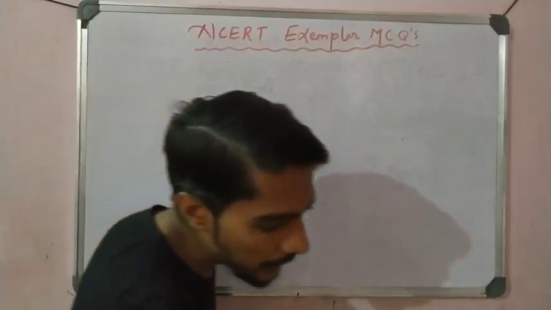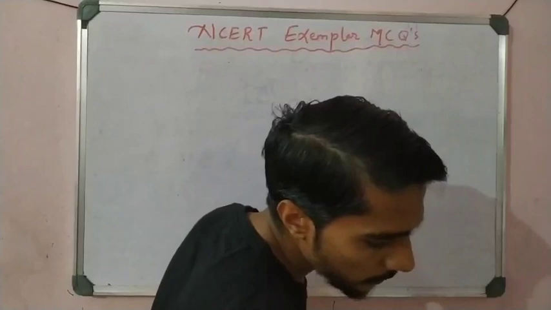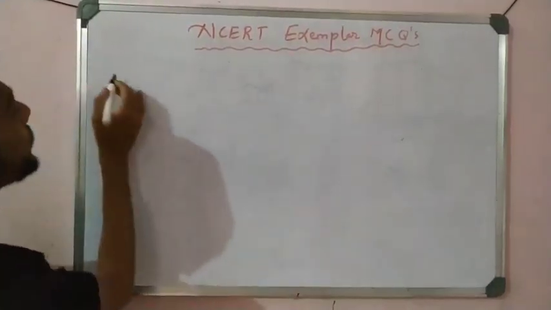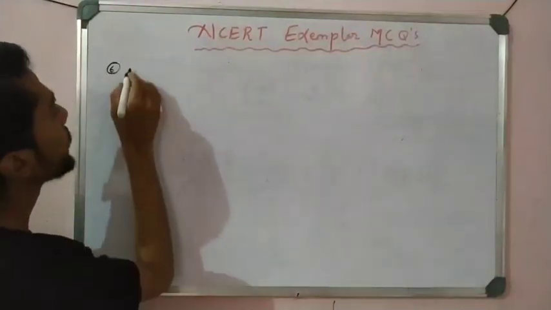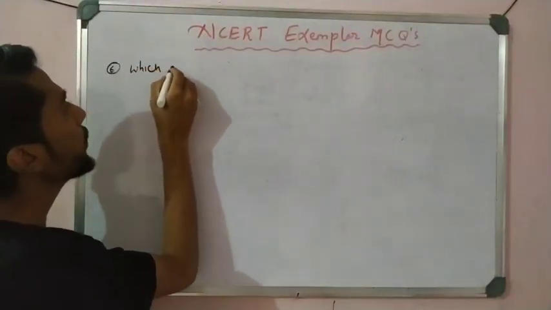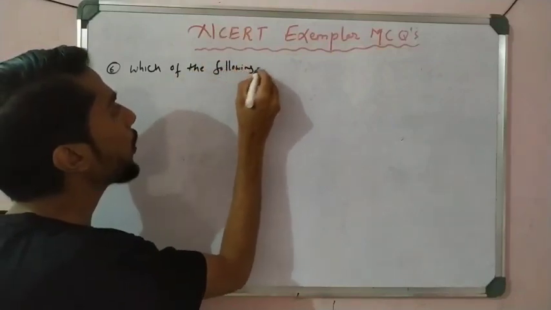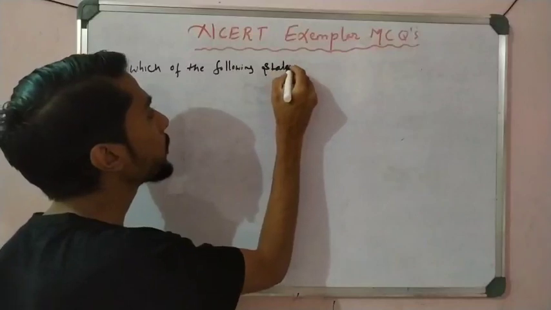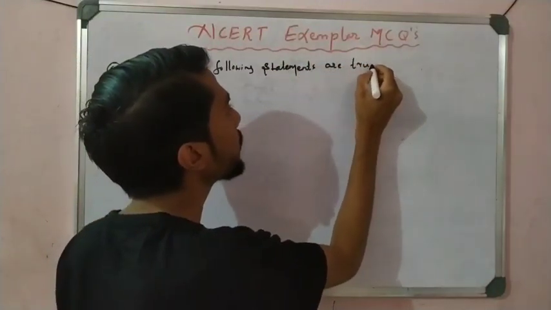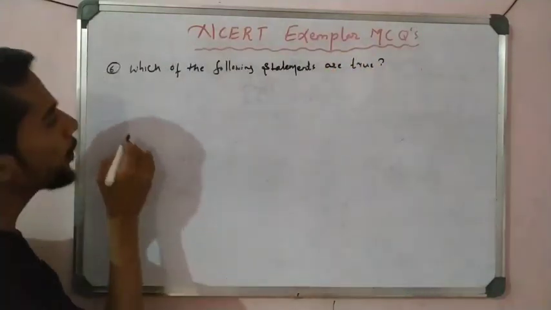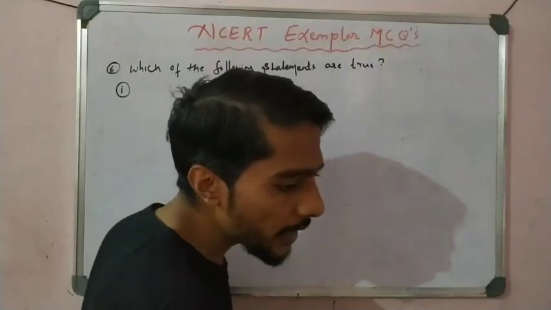Question number 6. Some long questions are there. Which of the following statements are true, right? So let us see Roman 1. First take the statements and then take options, right?